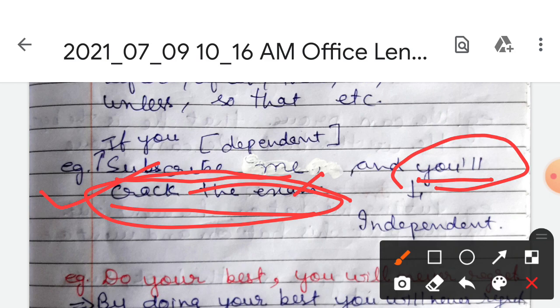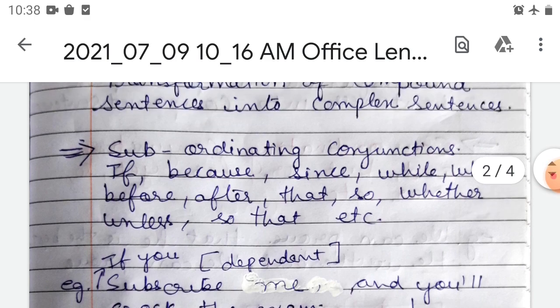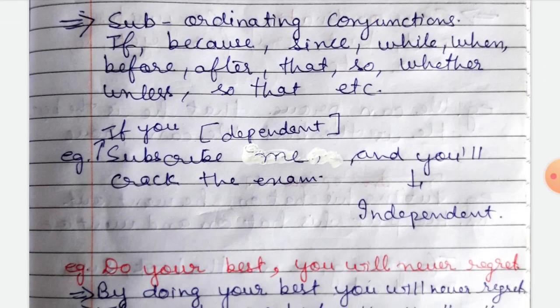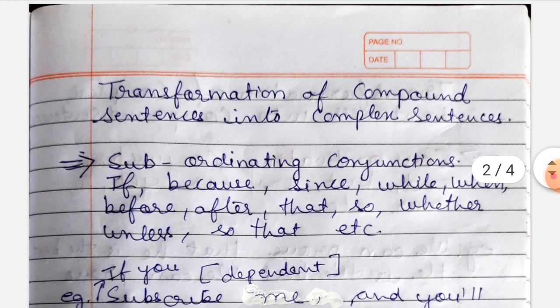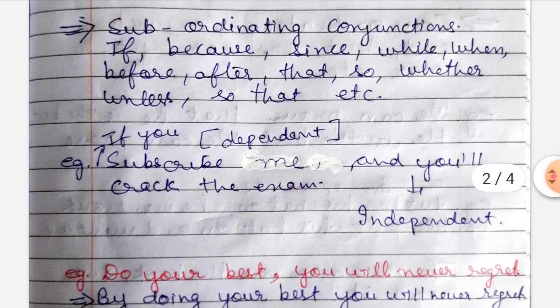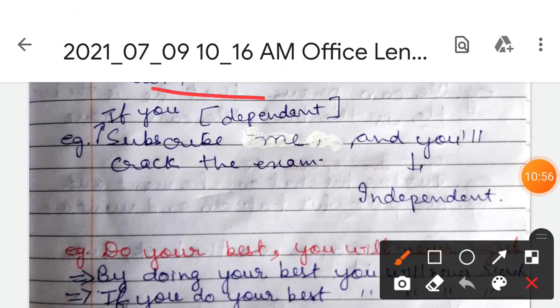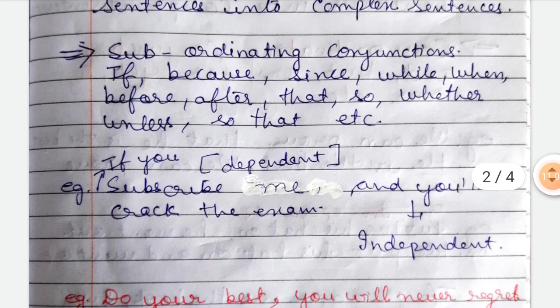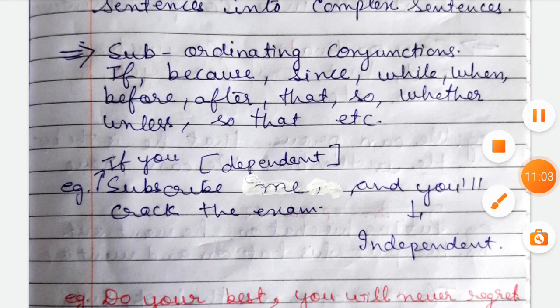This is a complex sentence, and now we have to change into what? Compound. Okay, we have to change into complex, sorry. So if you subscribe me, these are the examples of the conjunctions we use in the complex one.